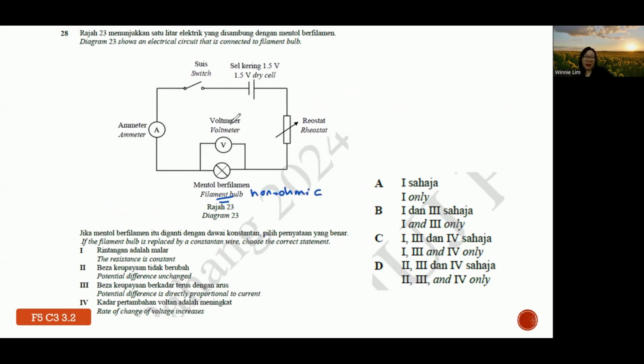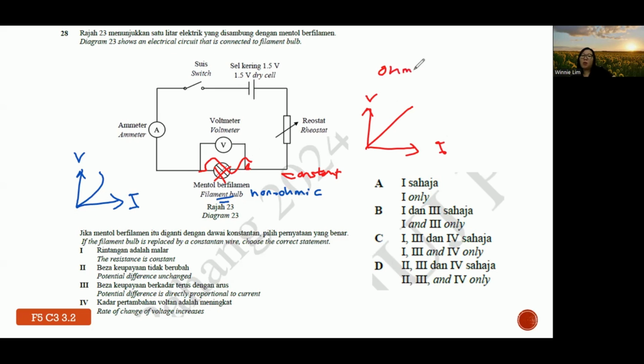So when you really carry out the experiment, you will get this graph for V versus I. Now, if you change this bulb to become a constant wire, a normal wire, the result that you get for V versus I is actually a straight line. They obey Ohm's law and they are called ohmic conductors. This constant wire is called an ohmic conductor. The gradient itself is actually equal to resistance, so this gradient is constant. That's why resistance is constant when we change the bulb to a constant wire.